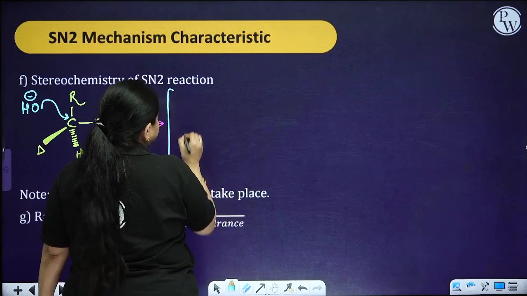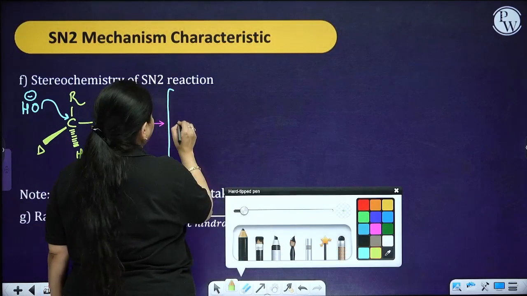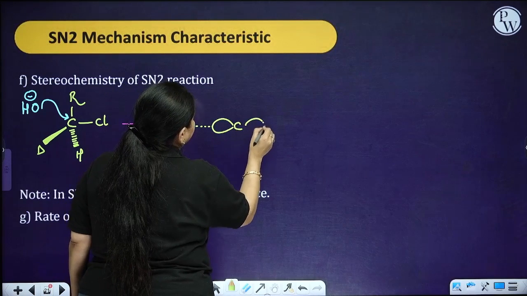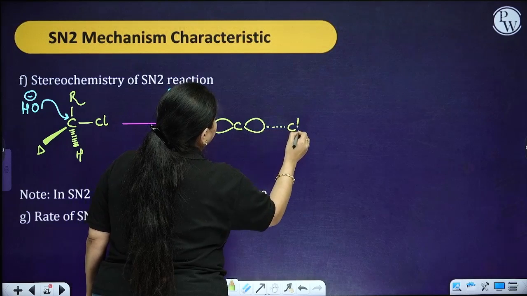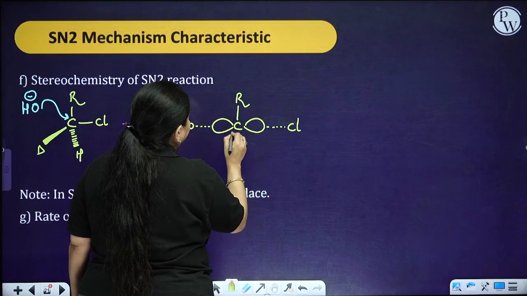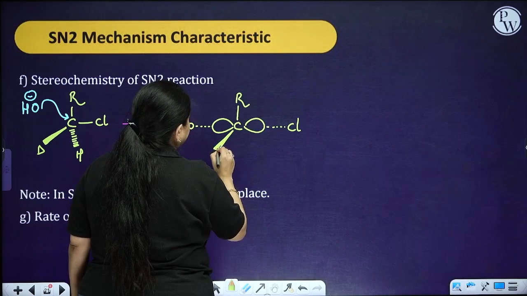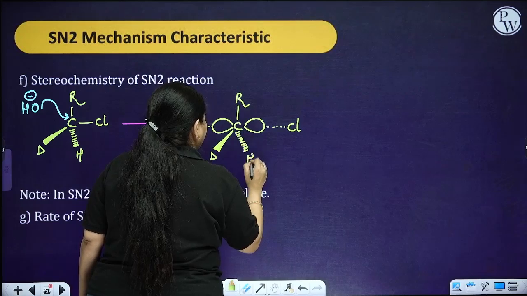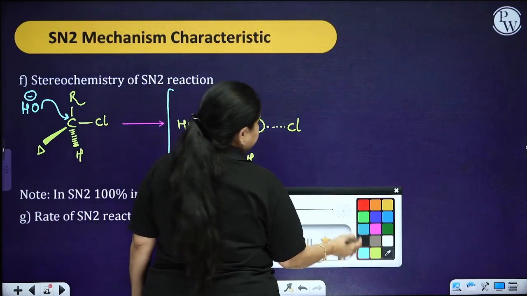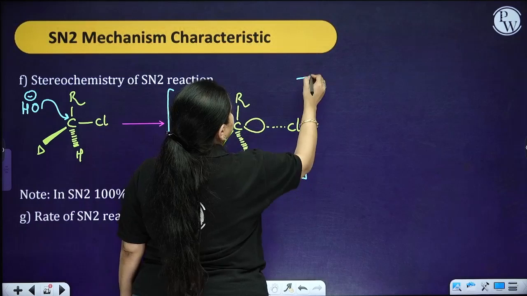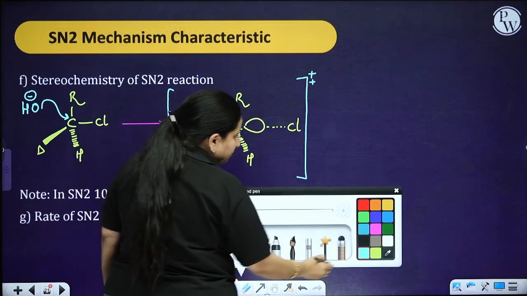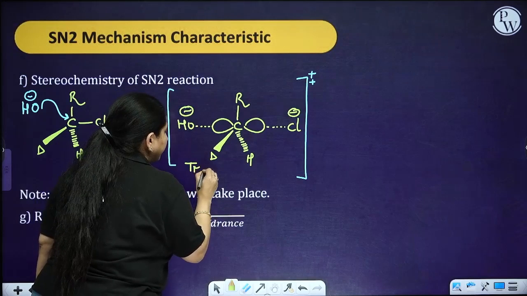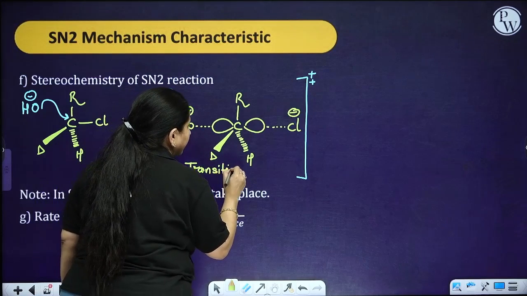Now, how is your transition state going to be? 2 positive. Why the 2 positive? Because over here the chlorine is also negative and OH is also negative. This is your transition state.